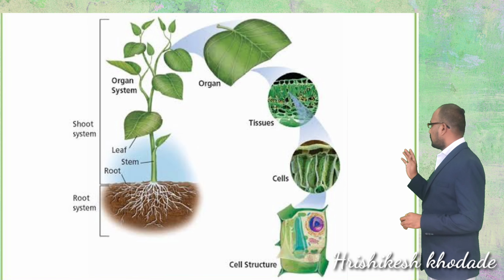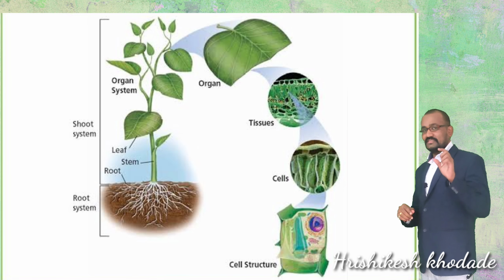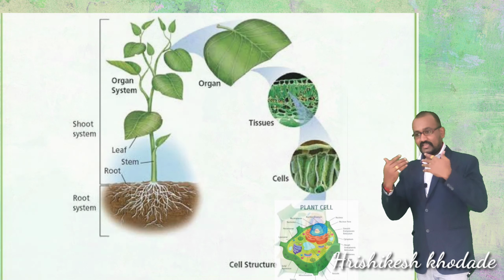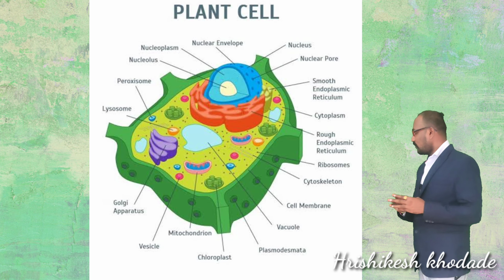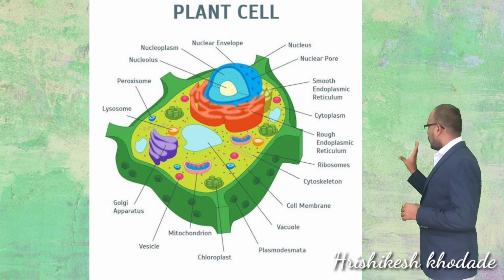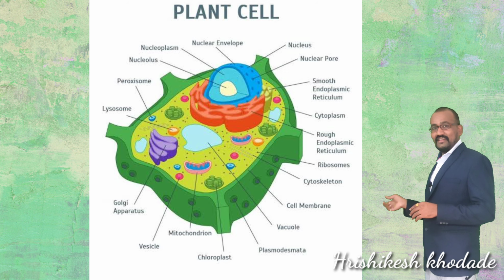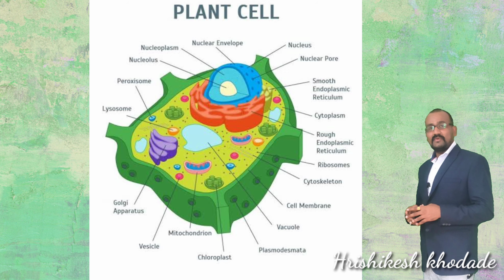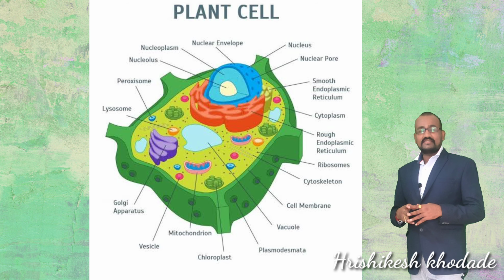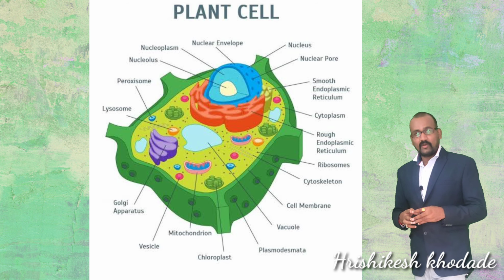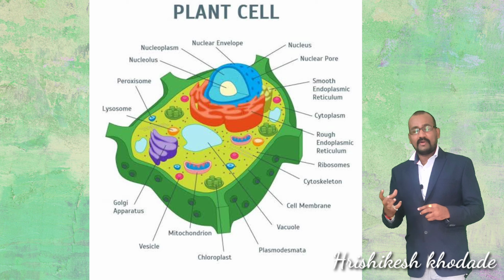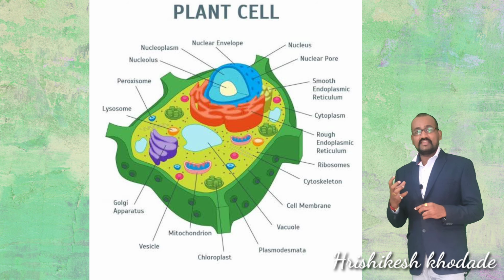So for example, in the leaf organ, you will find cells, and if you zoom into the cell, you will see the composition of the cell. The external covering of that cell is the cell wall. The cell wall is made up of a carbohydrate material, which is cellulose.